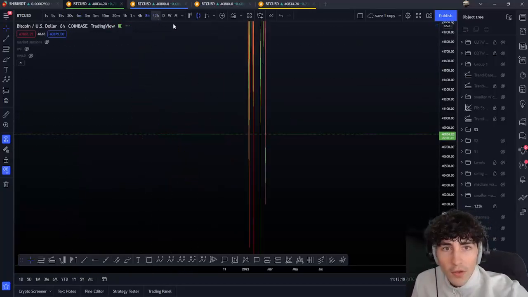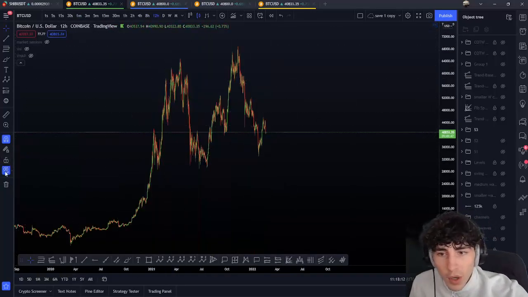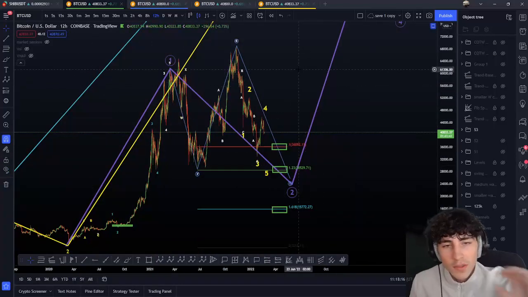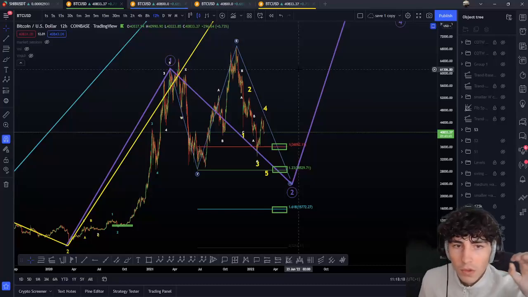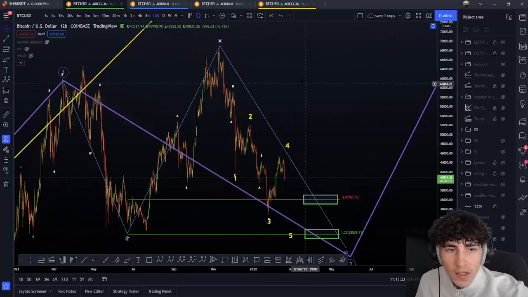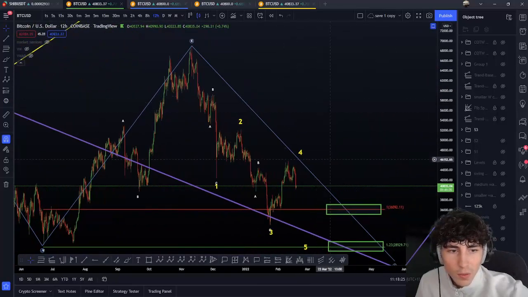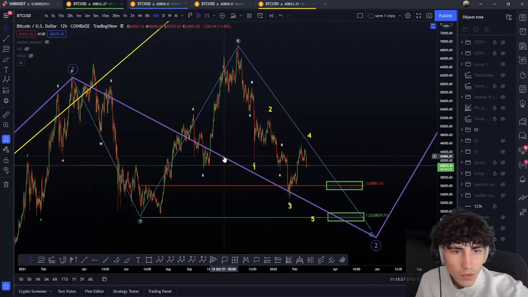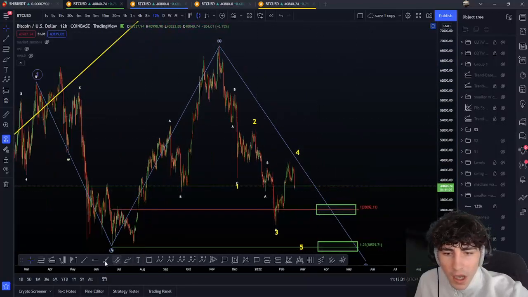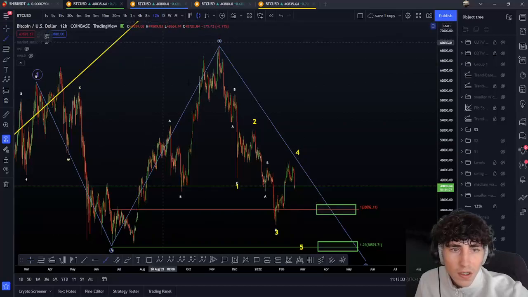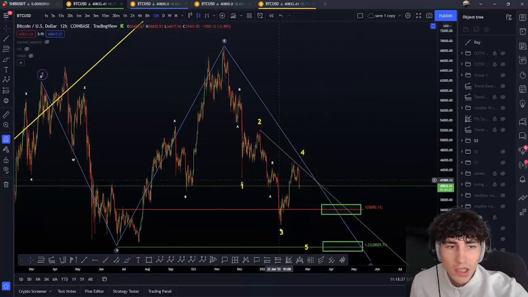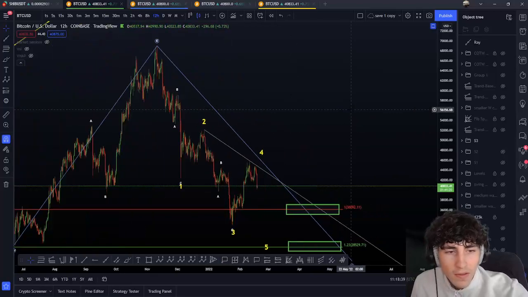So I'm going to go back on the 12 hours here. As you know, with different possibilities, we have the possibility of still being inside this flat. I told you in some old update that was not the more likely one, simply because of the support and resistance. So I'm just going to remove that thing here, because of this resistance here, that was more like a channel when we were doing the pump here than, for example, a wedge.